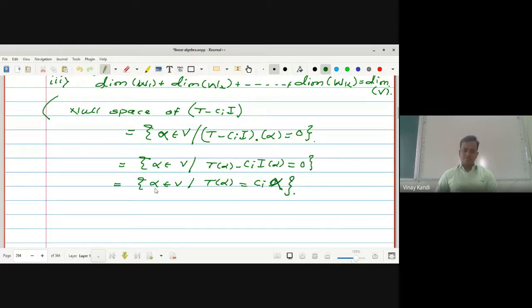That is, alpha is nothing but a characteristic vector associated with Ci. This is the space Wi associated with the characteristic value Ci.